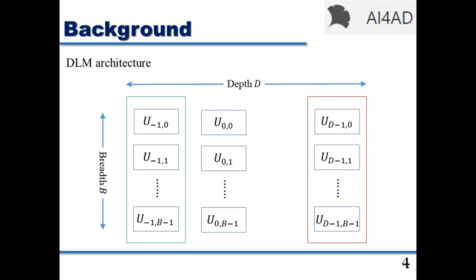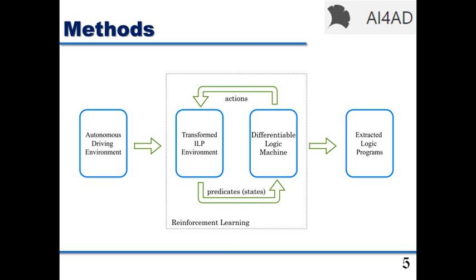The first layer receives the initial predicates directly provided by the environment, so we also need to transform the autonomous driving problem to adapt to the restrictions. The overall methodology is shown in the diagram: using the transformed environment to train a DLM, and then extracting the logic solutions. We will discuss our practice of environment transformation combined with the experiments.